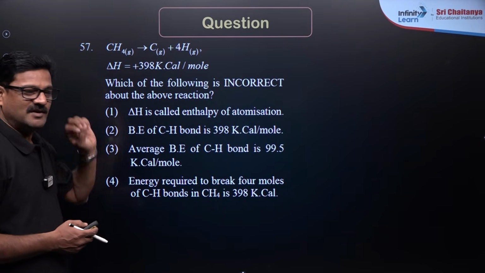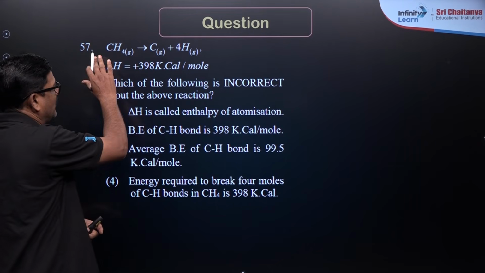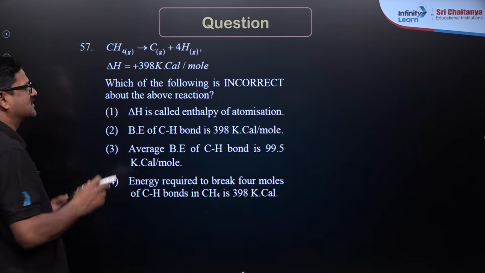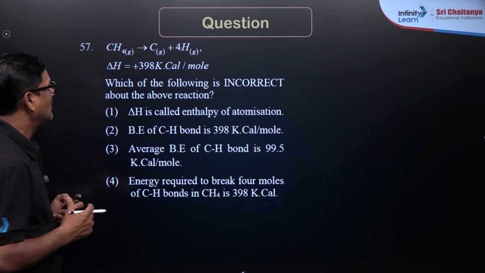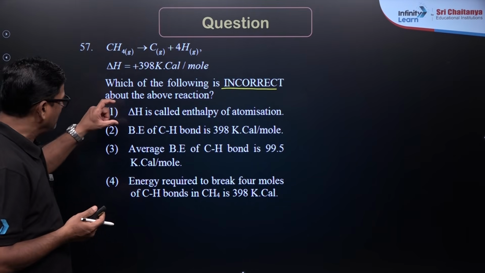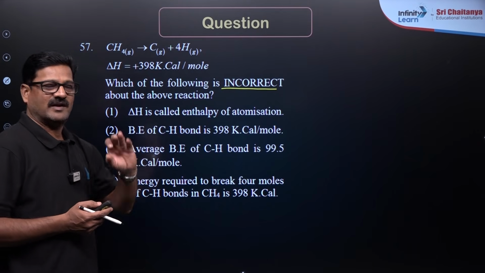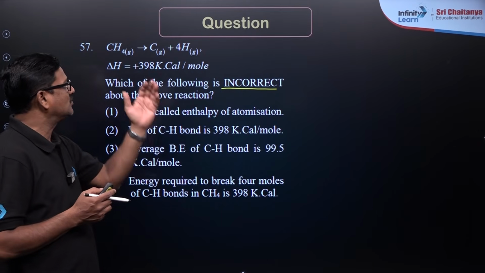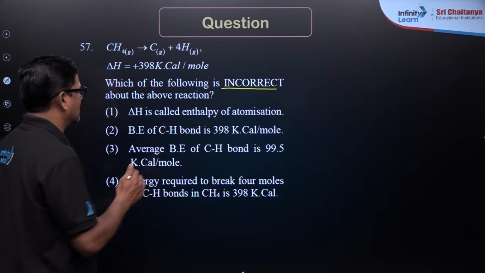Students, it is a fundamental thermochemical equations question. CH4 gives rise to carbon plus 4H, and delta H is given as plus 398 kilocalories per mole. Which of the following is incorrect? The enthalpy change is called the enthalpy of atomization. According to the definition, 1 mole of a substance is completely converted into its constituent gaseous atoms, so it is a correct statement.